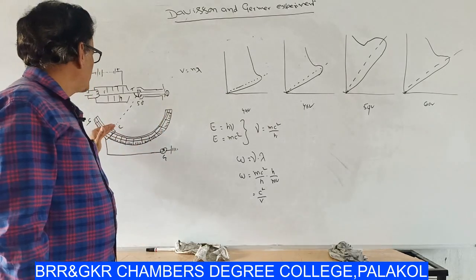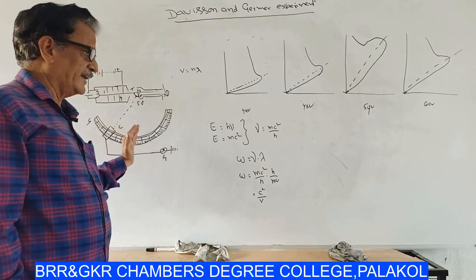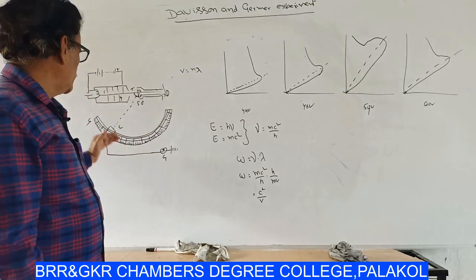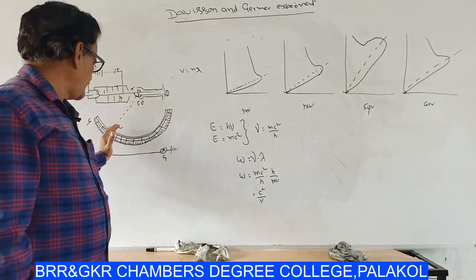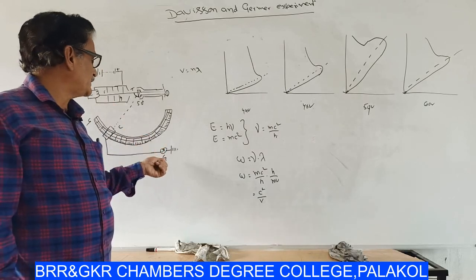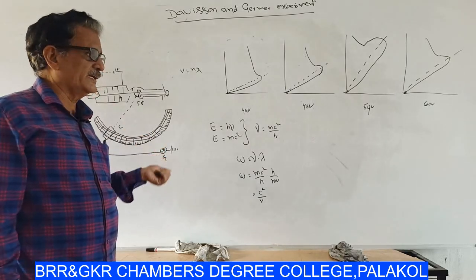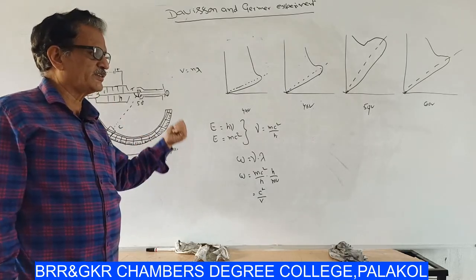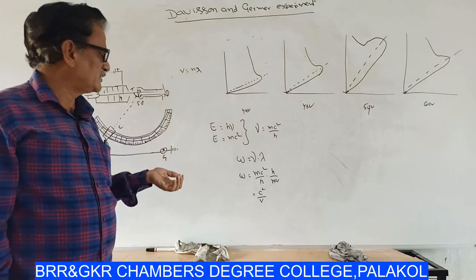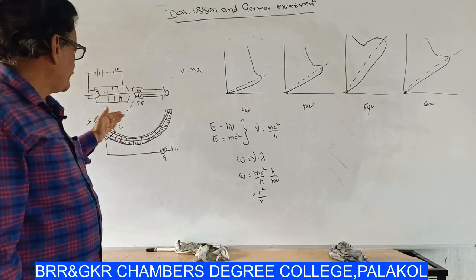When the intensity becomes higher, the deflection in the galvanometer also becomes higher. So at different points, the intensity is observed by the galvanometer, which is calibrated in terms of intensity.